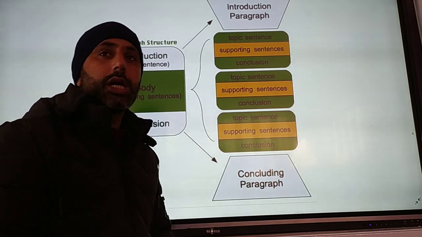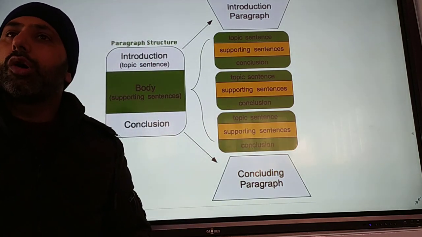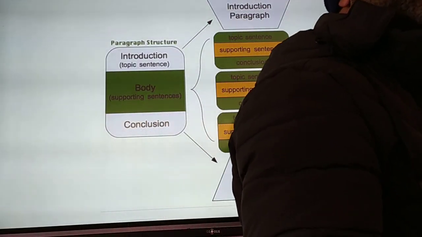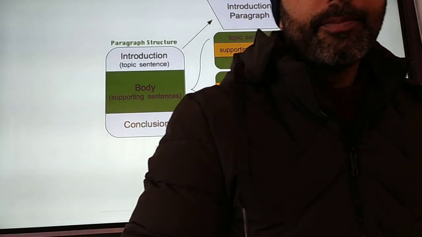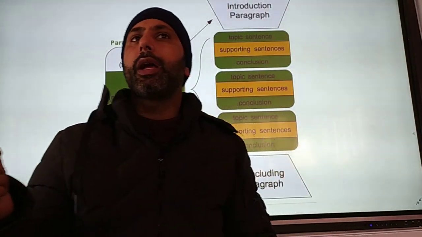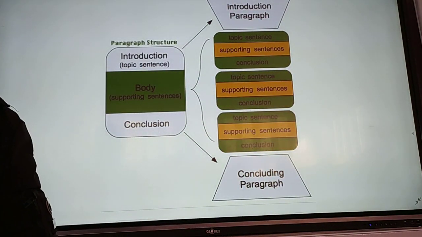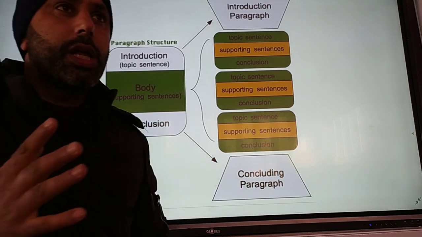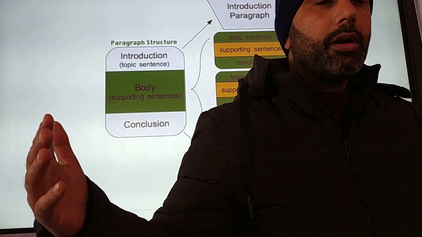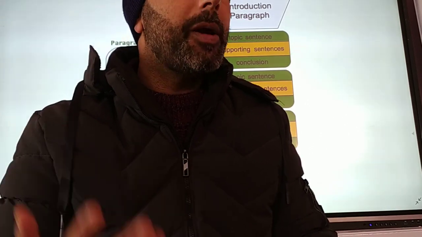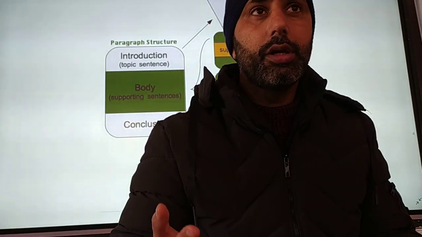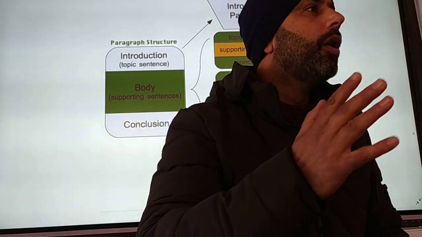Then the conclusion is necessary. In case of the conclusion, you have to give your suggestion. You have to give a solution. For example, if a paragraph comes upon road accidents, in the last you will say, to conclude, we can say that the road should be wide. The traffic police should be everywhere. The people should follow the rules and regulations of the traffic. This is the conclusion. Is it clear?